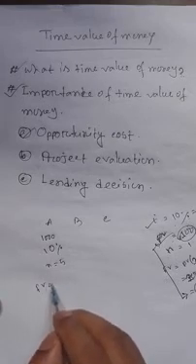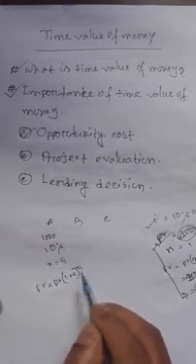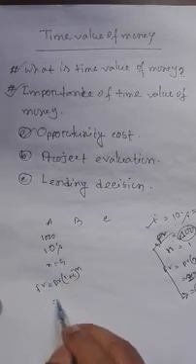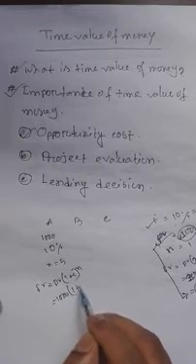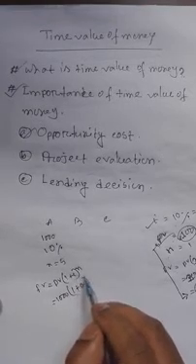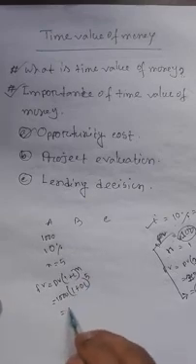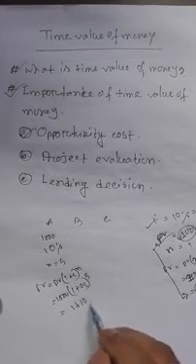We know that FV is equal to PV times 1 plus i to the power n. By applying this formula, we will get the future value. Here i is 0.1 and n is the number of years, which is 5. Then I will get the total future value after 5 years, 1610 taka.